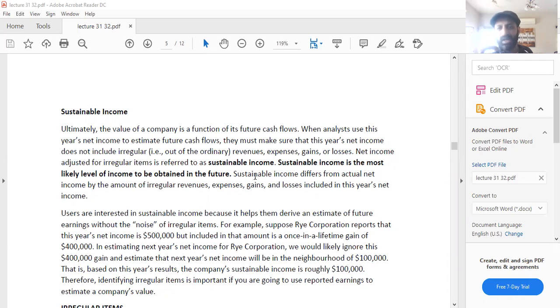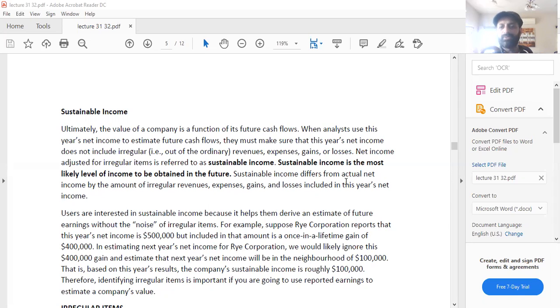What does irregular mean? Out of the ordinary revenues, expenses, gains, or losses. Net income adjusted for irregular items is referred to as sustainable income. So, sustainable income is any income which does not include any irregular or any extraordinary item in it. Whether that extraordinary or irregular item leads to a gain or loss is another discussion. Sustainable income is the most likely level of income to be obtained in the future.